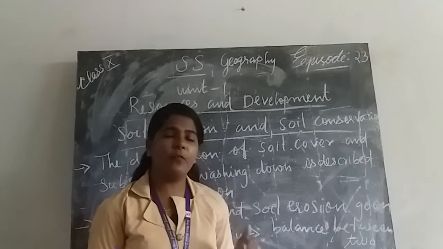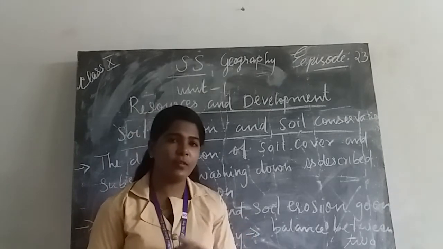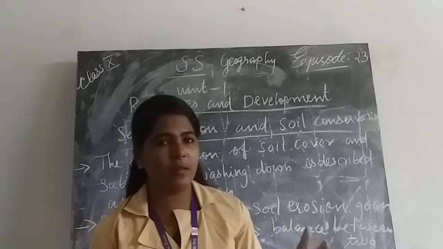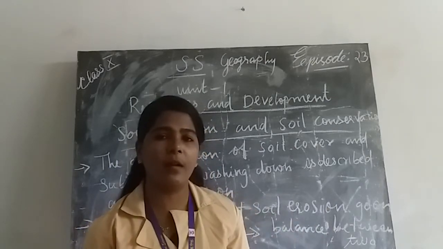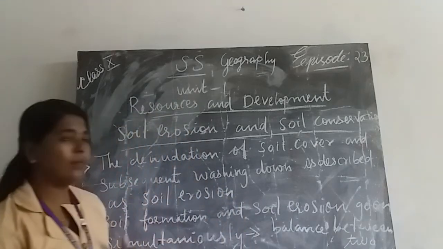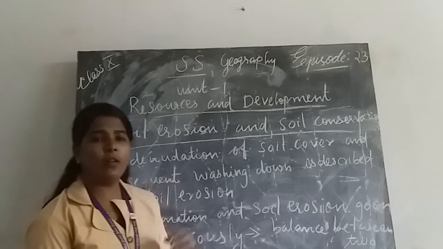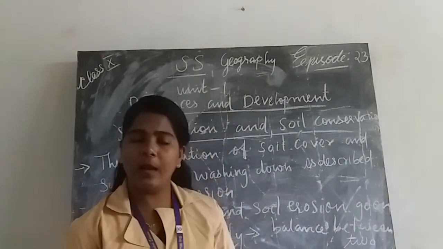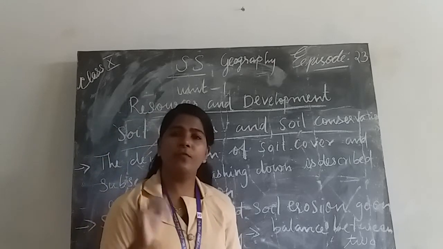We discussed different types of soil, or classification of soil, on the basis of the factors responsible for soil formation, texture, color, thickness, and age. Classification of alluvial soil, black soil, red and yellow soil, nitrate soil, arid soil, forest soil.